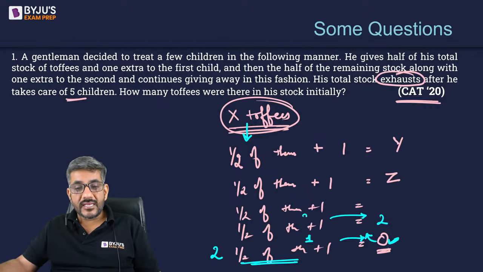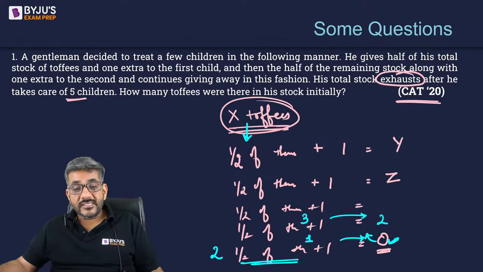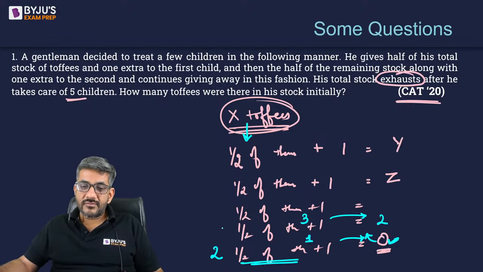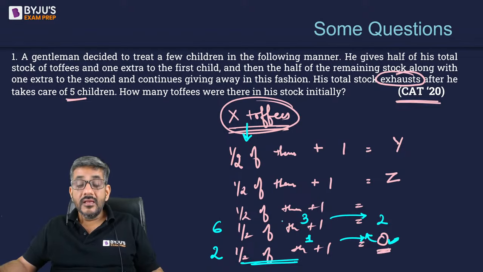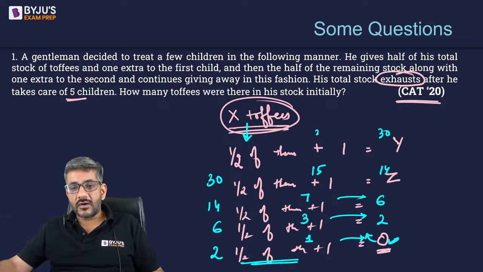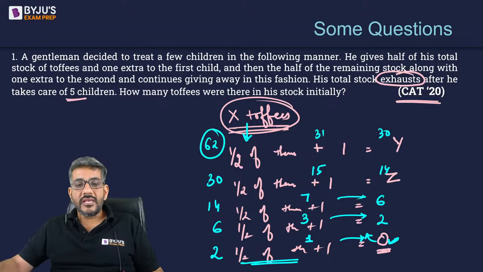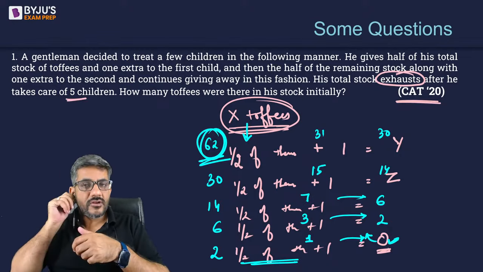That means before that he had three. Out of three you gave one, you are left with two. These three are left when you gave half of the toffees to someone. So before that you had six. Half of six is three, right. Now that way you understand that before six there must have been seven, before seven 14, before 14 there must have been 15, before 15 30, and before 30 there must have been 31, and double of 31 is 62. So the initial number of toffees with the person was 62. That is the right answer for this question.